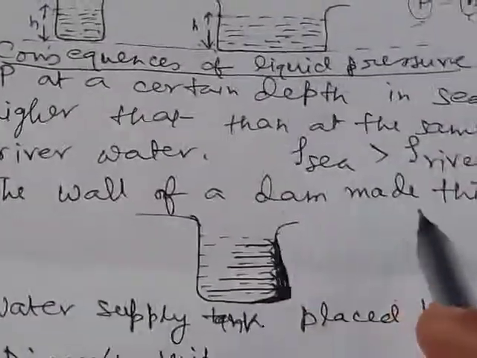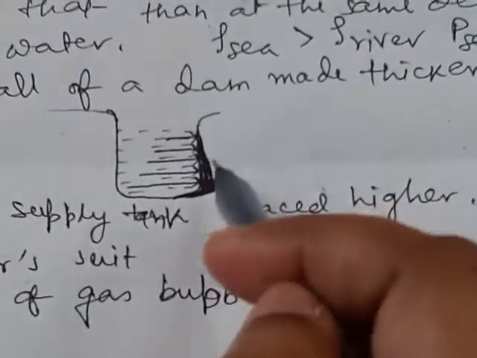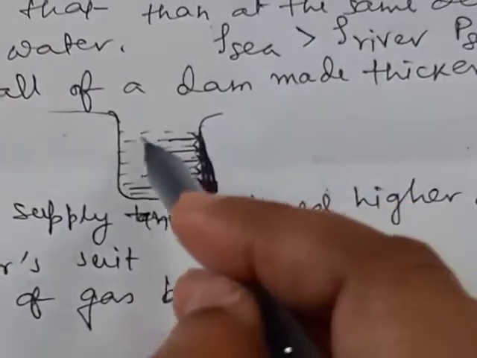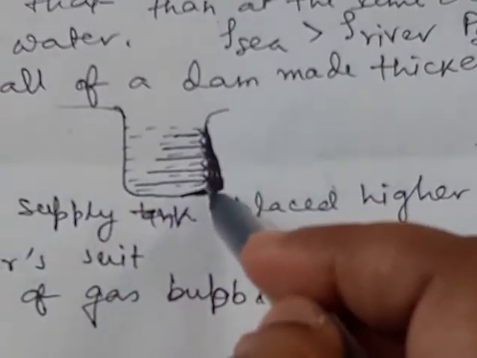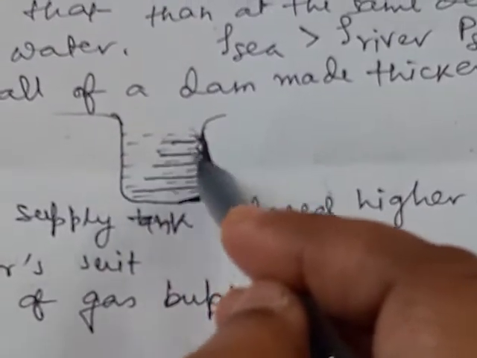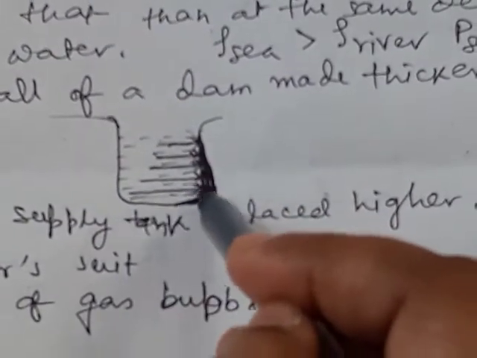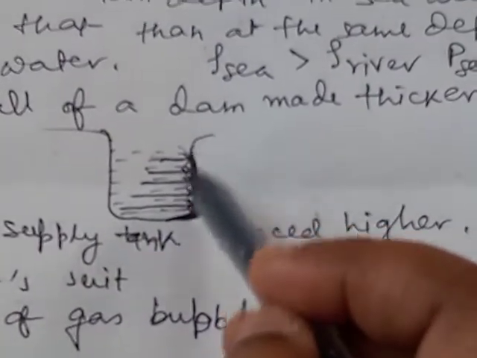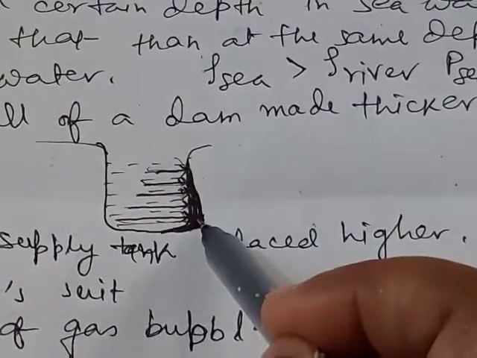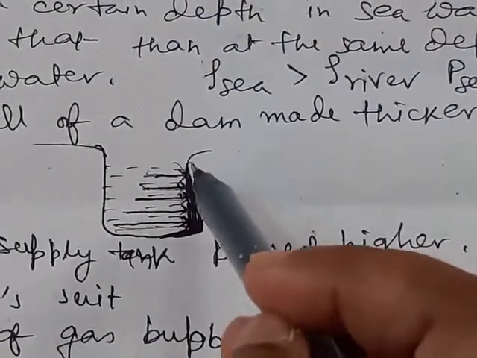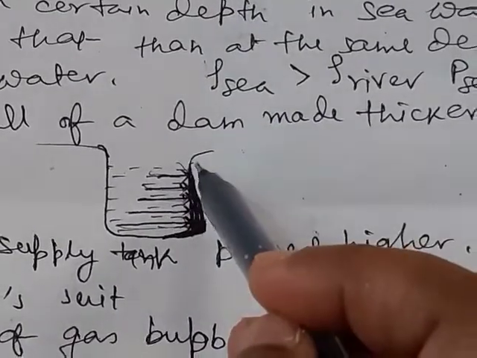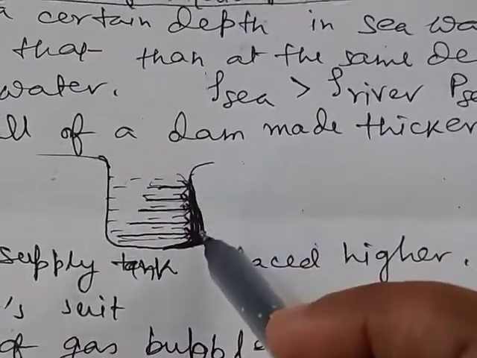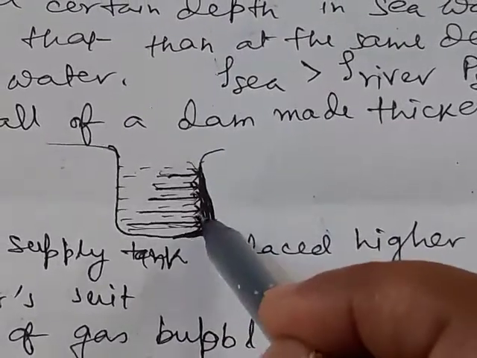Number 2: the wall of a dam is made thicker at the bottom. As we move downward from the upper surface of a liquid, the pressure exerted by the liquid on the wall increases. So to withstand the pressure and prevent damage, the wall of the dam is made thicker at the bottom, because at the bottom the pressure exerted by the liquid is higher.